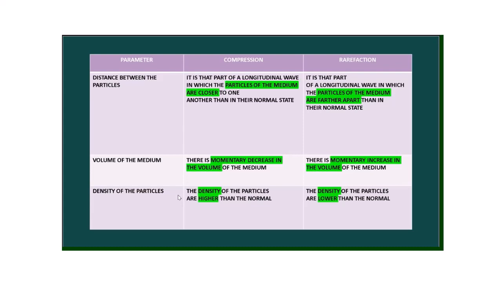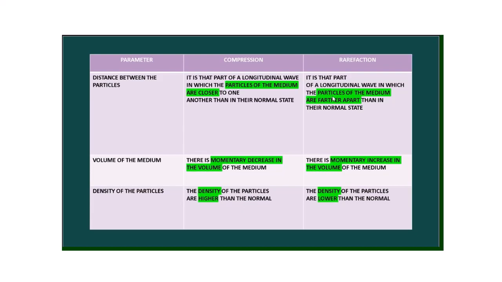I have already told in the previous slide about all the possible differences between compression and rarefaction. So what have we seen over there? That the particles of the medium are closer to each other than in their normal state, and that is why there is a decrease in the volume for a moment, and the density of the particles is higher than the normal. That means density of the medium particles is higher than the normal.